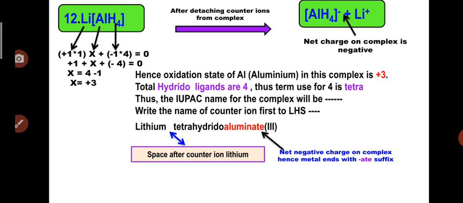So write down lithium, space, tetrahydrido. For normal hydrogen we use the name hydrogen, but here the hydrogen is present as a ligand, H minus, so it is termed hydrido. There are 4 hydrido ligands present, so tetrahydrido. Again a net negative charge is on the complex, so aluminum will end with aluminate(III). So the overall name of this complex will be lithium tetrahydrido aluminate(III). This is the overall name for this complex.